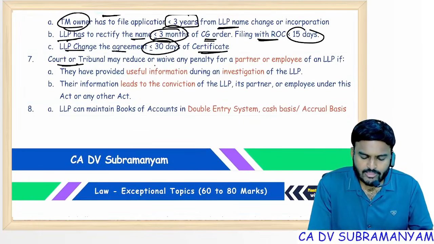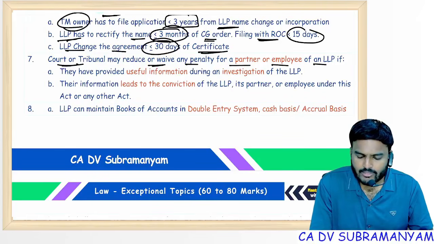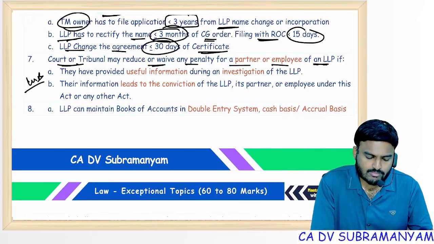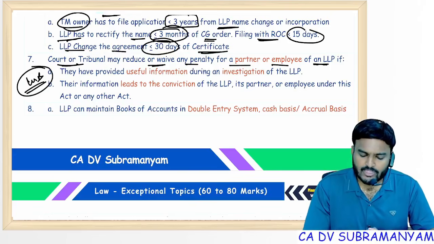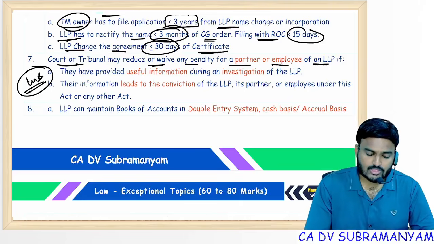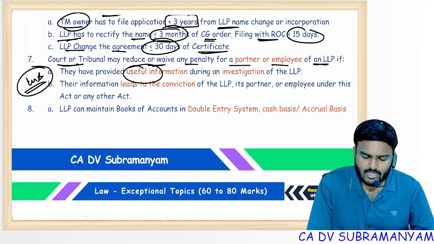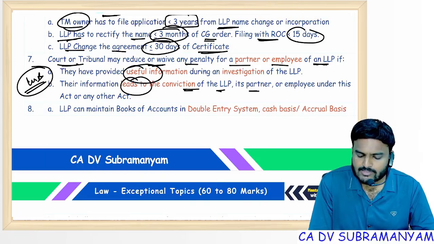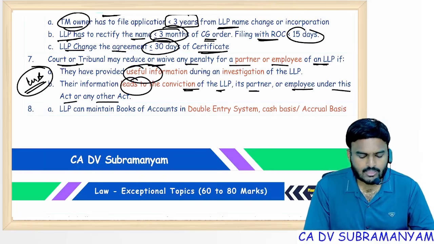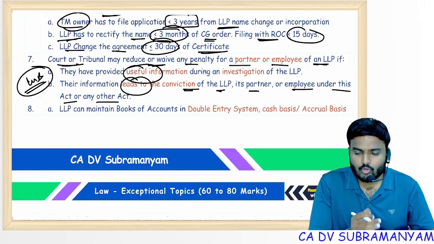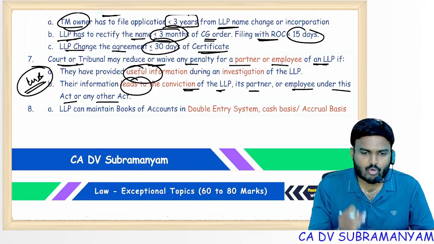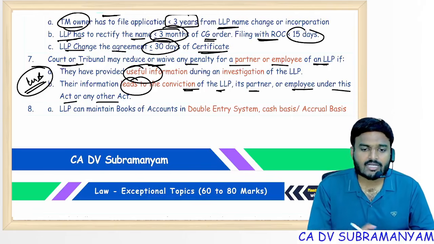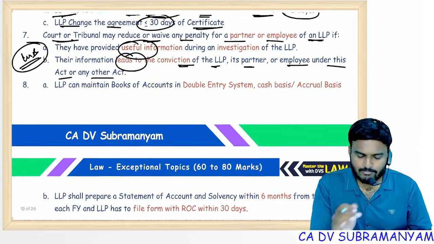Court or tribunal may reduce or waive penalty for a partner or an employee of an LLP. This is the whistleblower concept. If you are cooperative with the investigation proceedings, your punishment may be waived off or reduced. You have to provide useful information, and that information leads to conviction of the LLP, its partners, employees under this act or any other act. Of course, the people who are cooperative with the investigation department should not be harassed, demoted, or punished by the company staff or LLP staff.